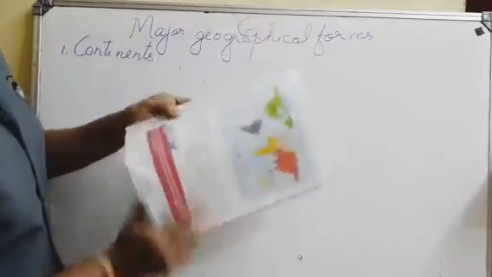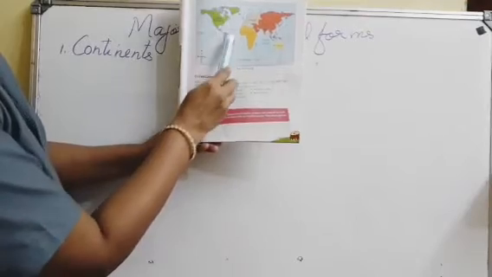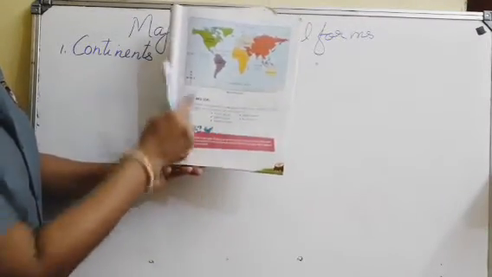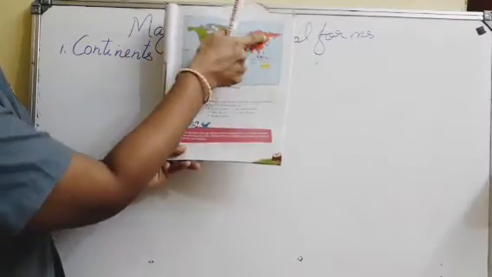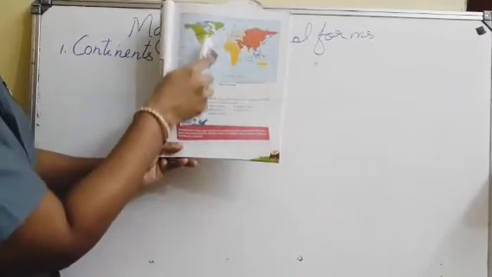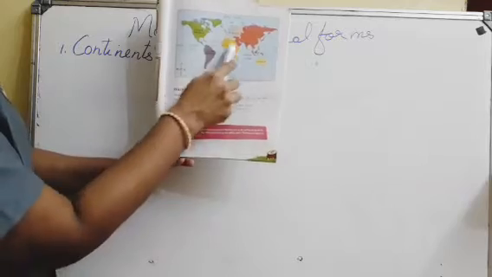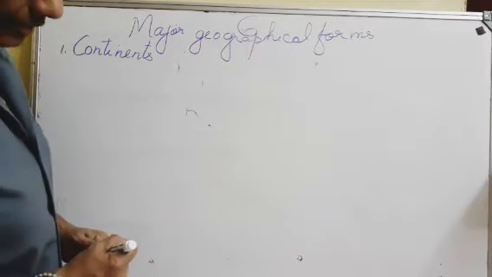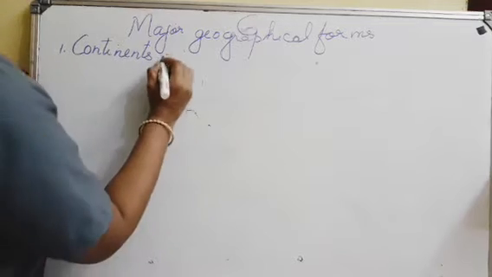Large land areas are known as continents. Okay, these are the continents, not the blue color, the other colors. These are known as the continents. The large land areas are called continents.